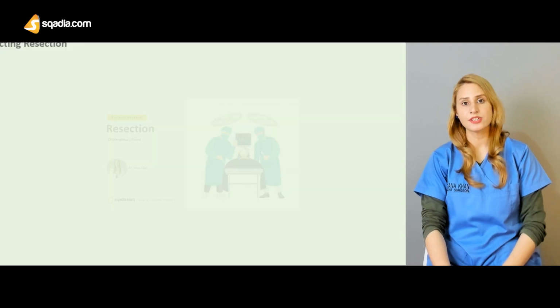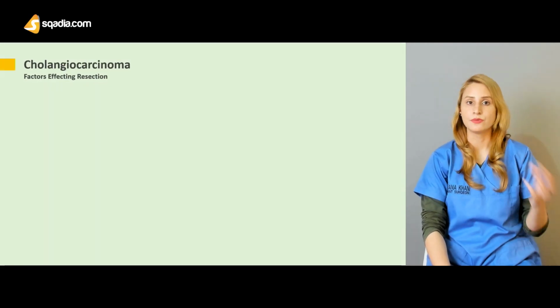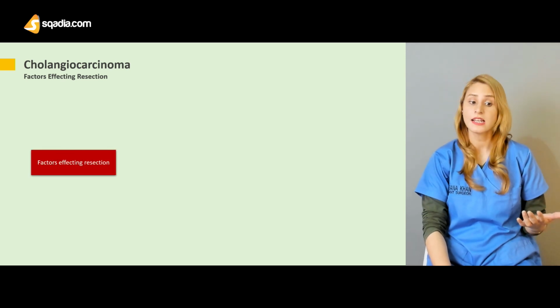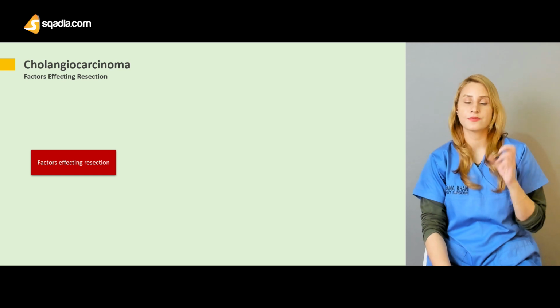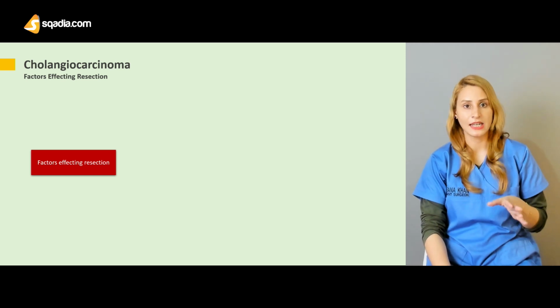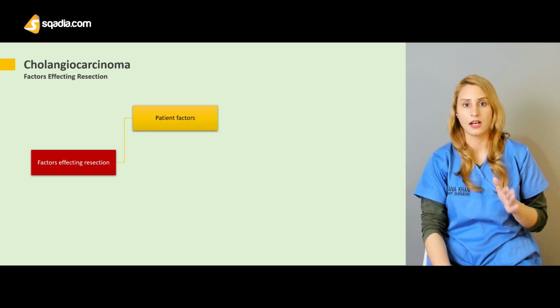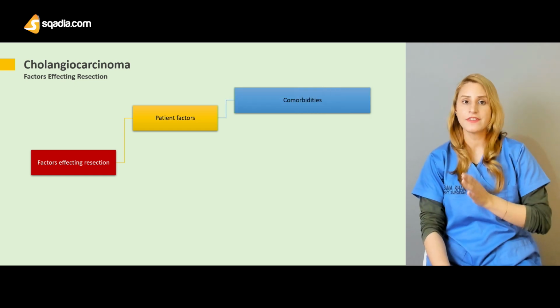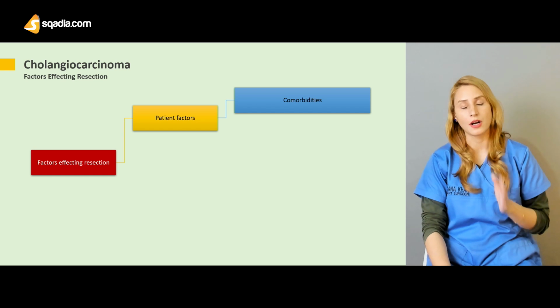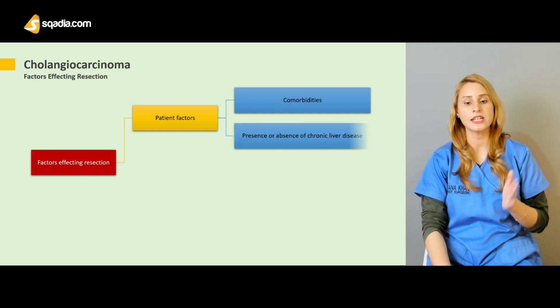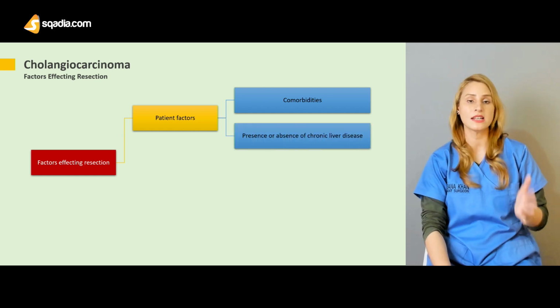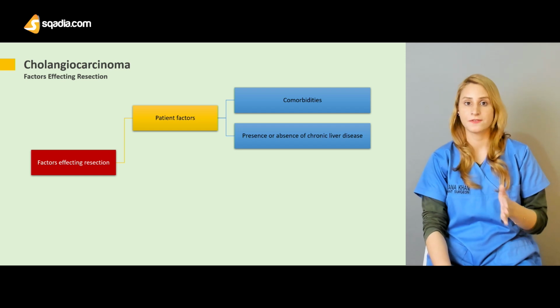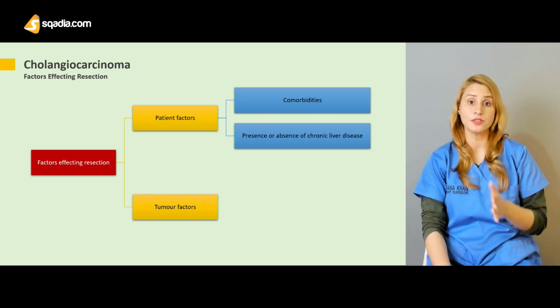Regarding the surgical resection of the tumor, you need to consider a few factors, which I'm going to discuss. There are some factors which are really going to decide if the tumor is resectable or not: patient factors and tumor factors. The patient factors are the comorbidities, the age of the patient, the gender of the patient, the presence or absence of chronic liver disease, and then there are tumor factors.